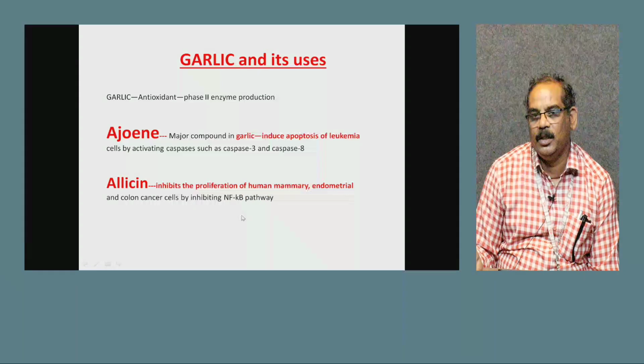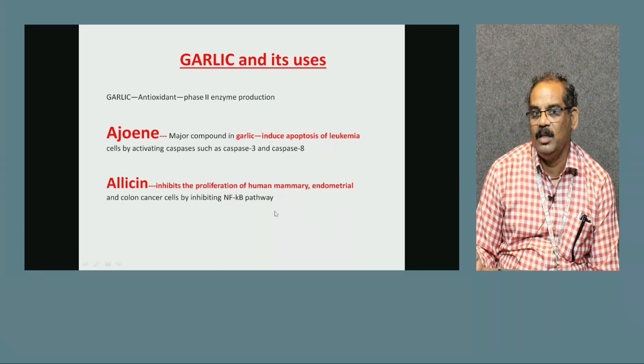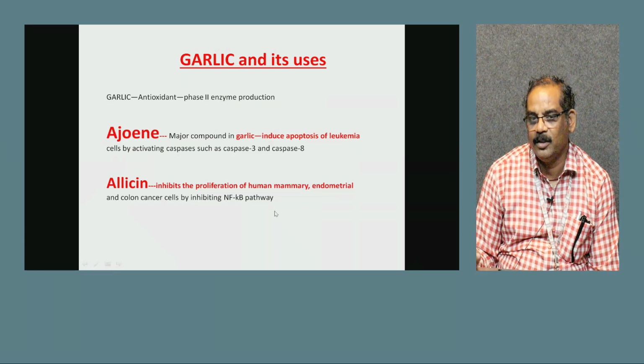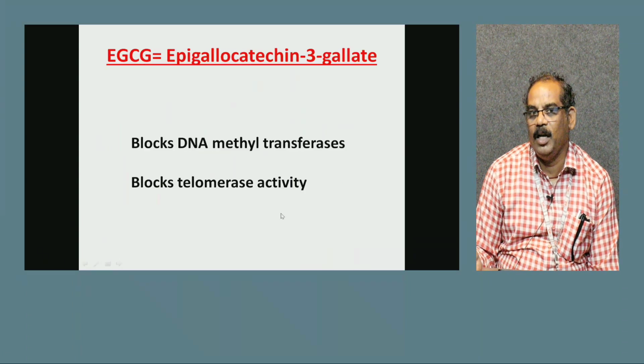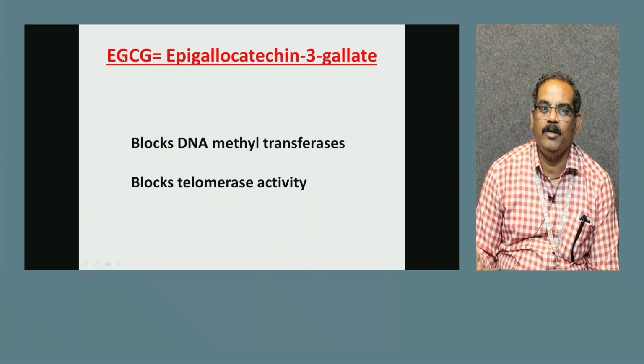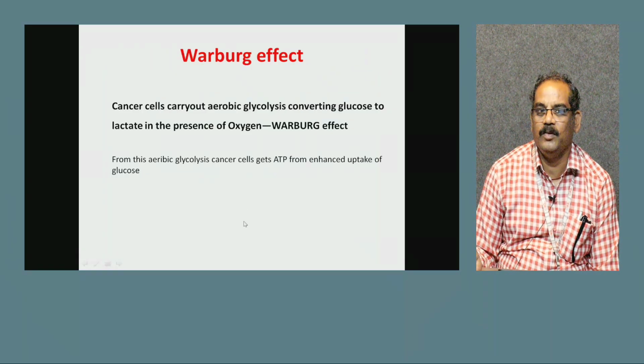NF-κB is also involved in the inflammation associated with cancer. Where there is inflammation, there is cancer progression. So inflammation and cancer are highly interrelated, and inflammation is a hallmark of cancer. Allicin will inhibit the NF-κB pathway. Another important one is epigallocatechin 3 gallate. It blocks DNA methyltransferase and telomerase activity.